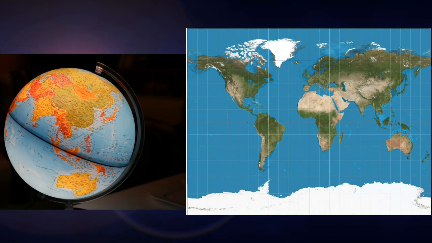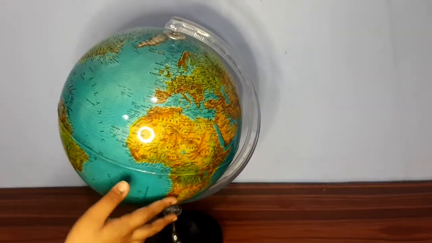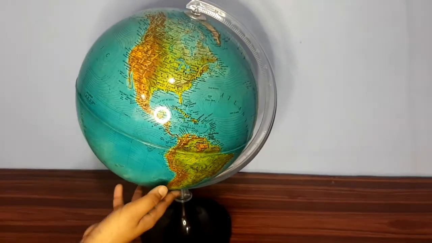A globe is not very easy to carry around. A map can be folded and carried easily. A globe provides details such as the capital of the country or any important place. A map includes minute details about the streets and roads of a particular area. The globe shows the exact shape and position of continents, countries, oceans and seas.